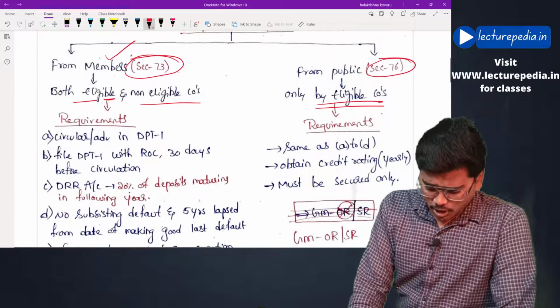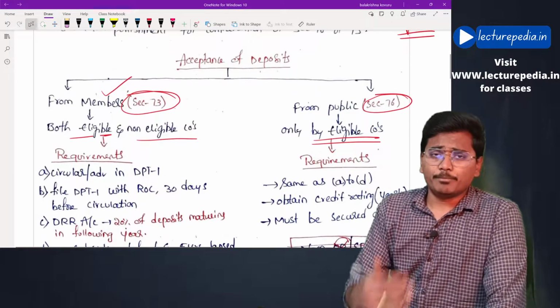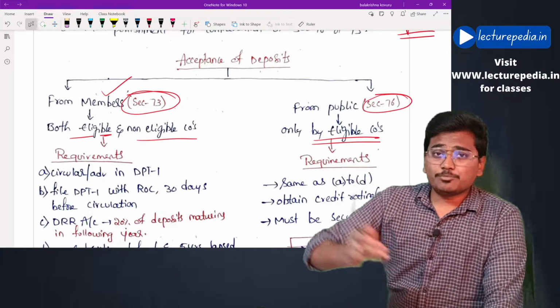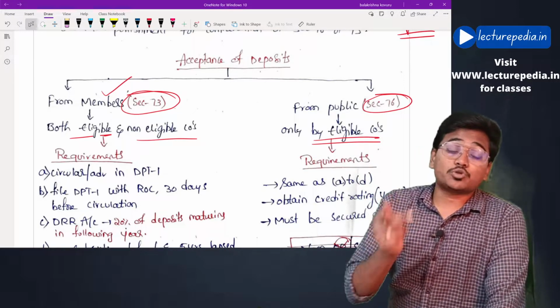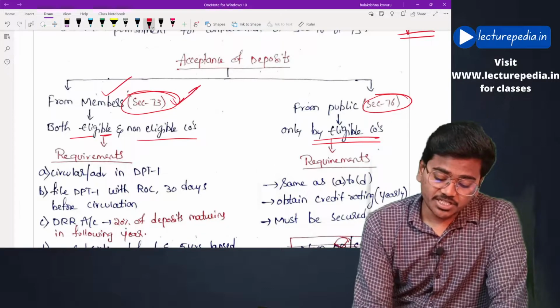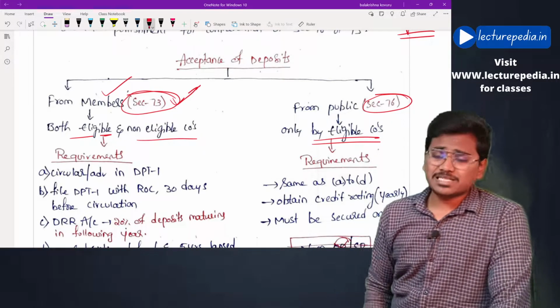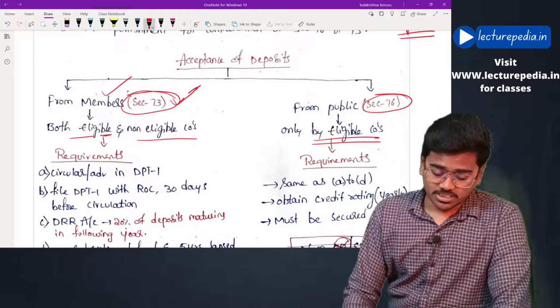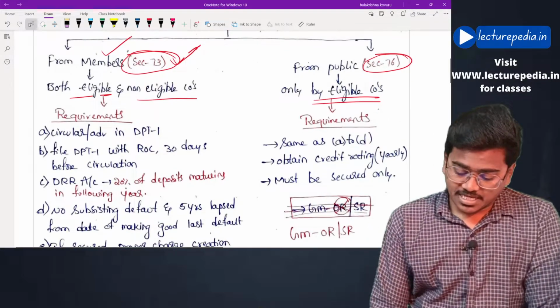Now in order to raise deposits from members, a certain procedure has to be followed. This procedure is prescribed under section number 73. Basically here we will be having 5 points. What are those 5 points? Requirements.